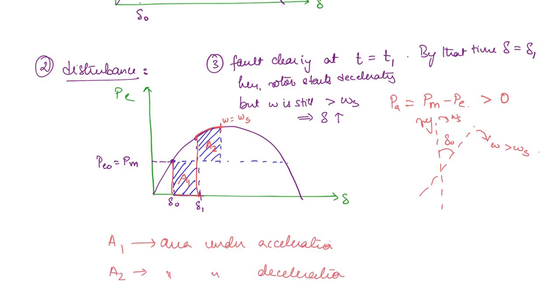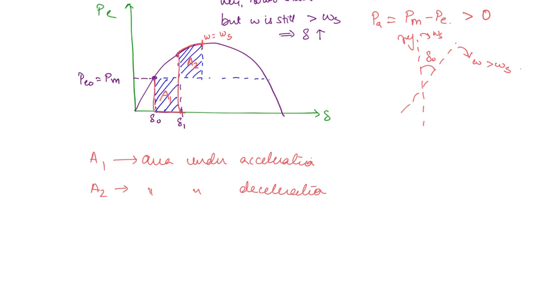Now according to the equal area criterion, these both should be equal. A1 should be equal to A2. So basically the area under the accelerating power, PA d delta, this should be equal to 0.